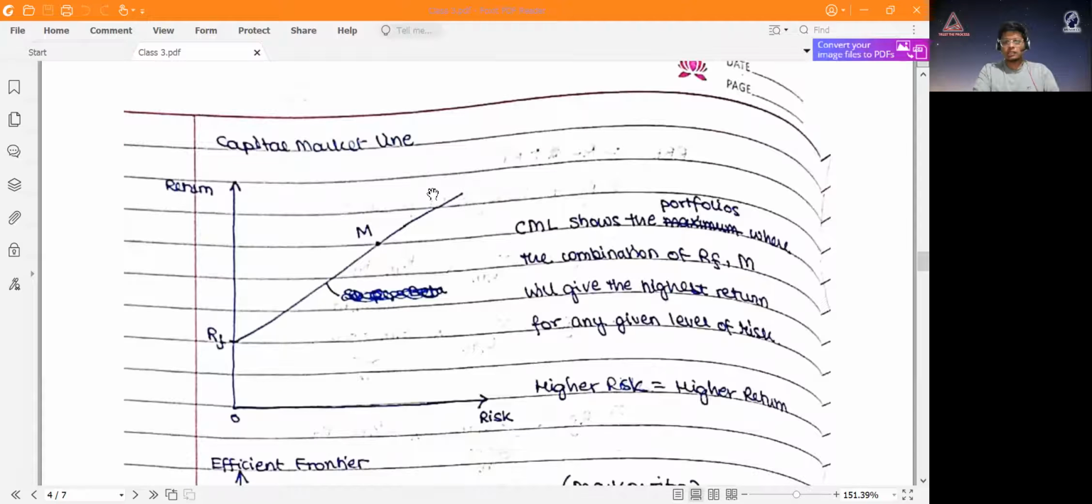Now, there are three concepts that I want to cover here. First is the capital market line. The capital market line is this line that shows the portfolio.